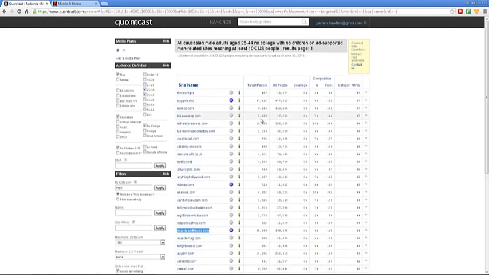So that's basically how to use the Quantcast ad planner. This can come in very, very handy as far as targeting websites that meet your demographic profile of the product or service, or even affiliate program that you do want to promote.